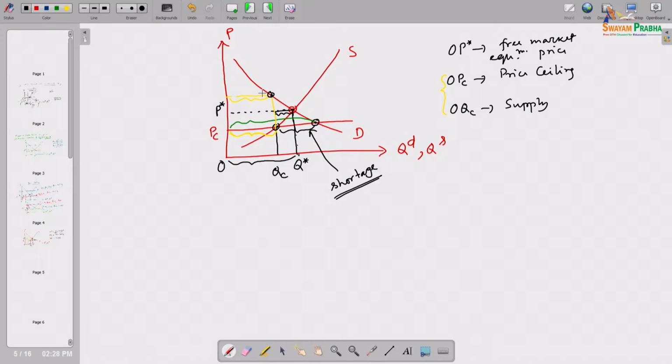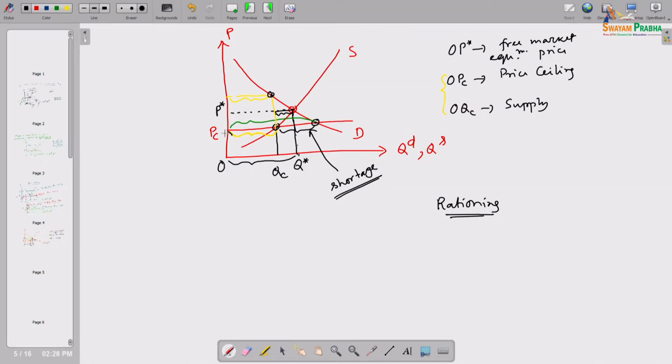A section of the customers will not get benefited at all, in the sense that they will not get the product at all. If this kind of restriction was not there in the market, this many additional customers could get the product. So, even those customers are not getting the product which they are willing to purchase. That is due to this kind of price ceiling mechanism, and when it is there, you will see that some other kinds of activities can appear in the market.